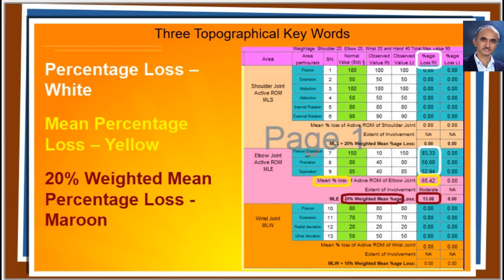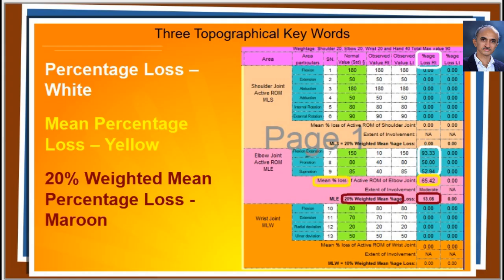That means we have to take only 20% of 65.42%. That comes to 13.08%. All these calculations happen instantaneously and automatically every time you enter a value. So, finally a loss of 13.08% is seen in the elbow joint's movement.